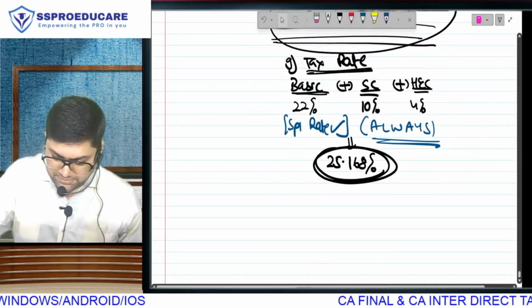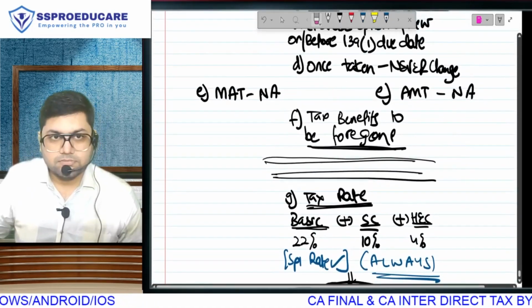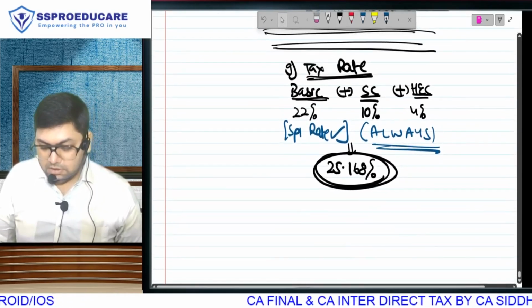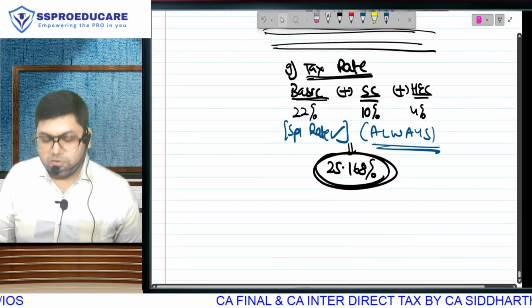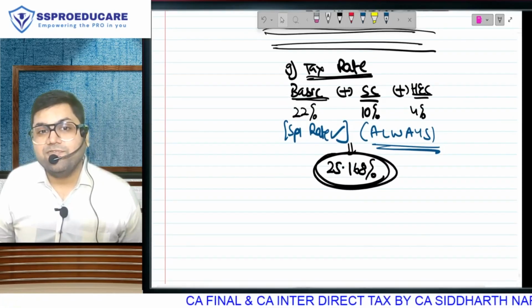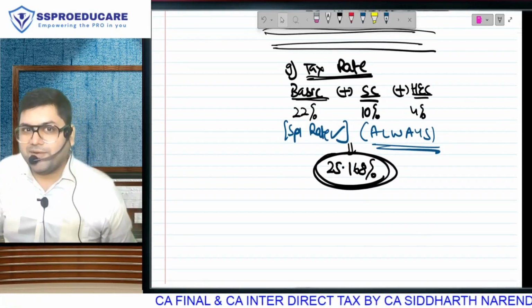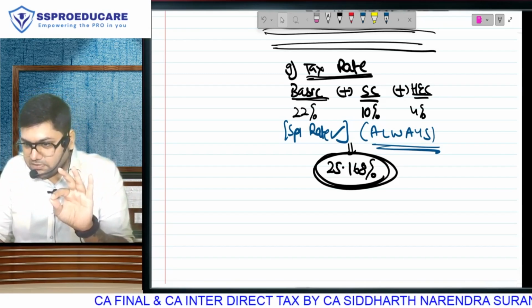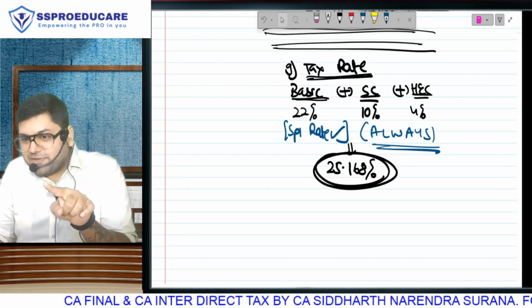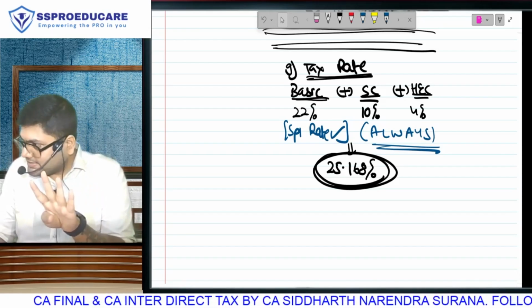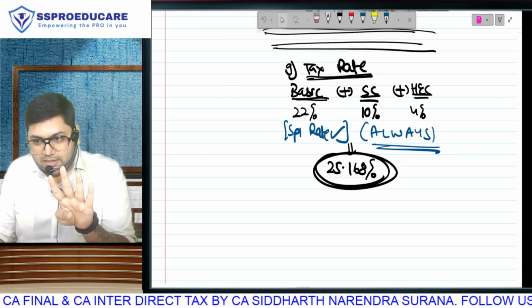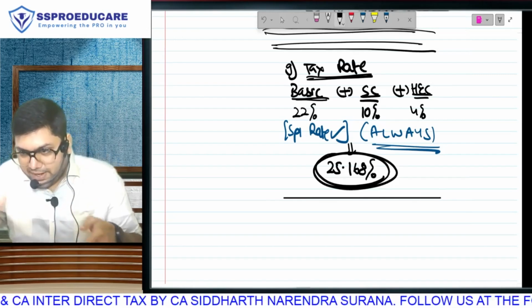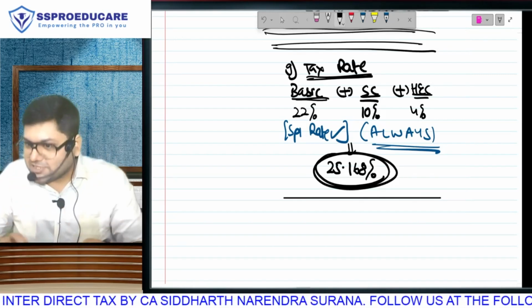बोलो क्या होगा इब्राहिम? No, they wanted to keep the effective tax rate 25.168 just below 26. देखो, we're not comparing with 30. There are some companies which fall in 25. 25 plus cess will make it 26. Correct? They wanted to keep this effective rate just below that. You understand? It is almost touching 26.